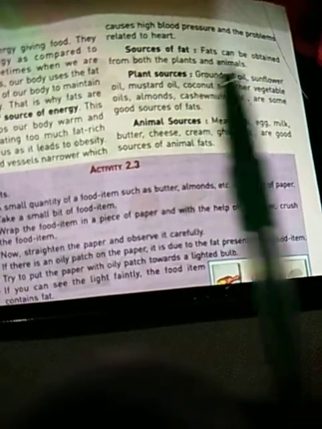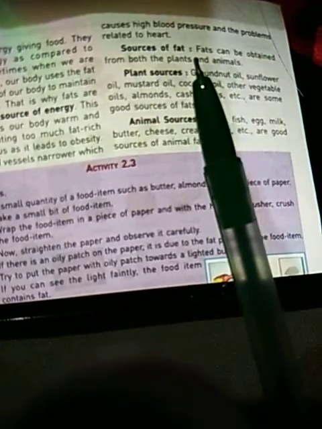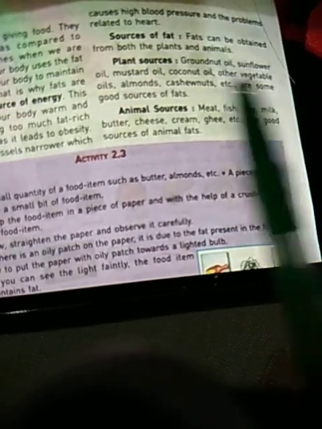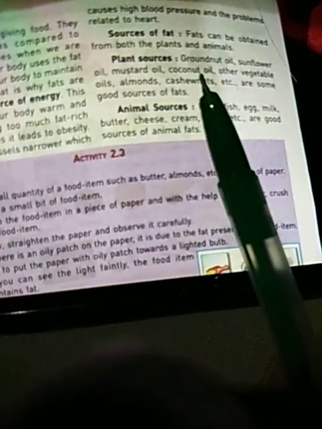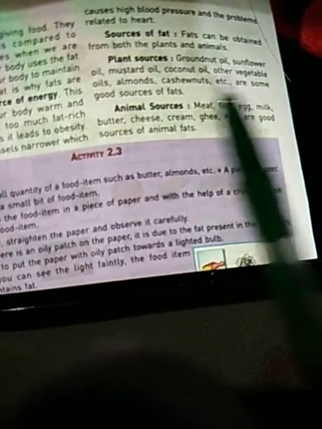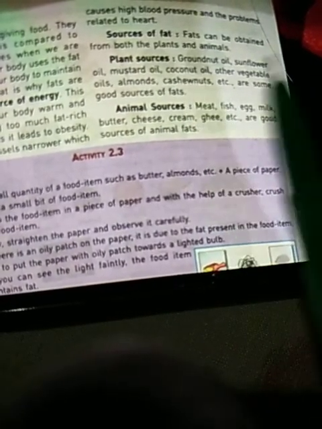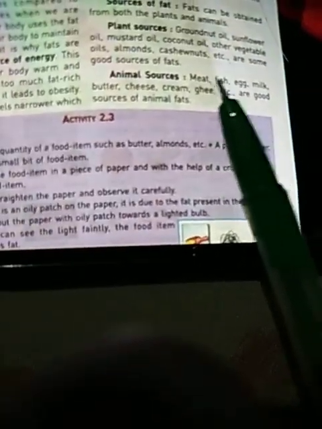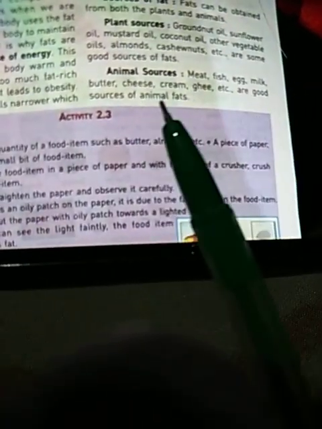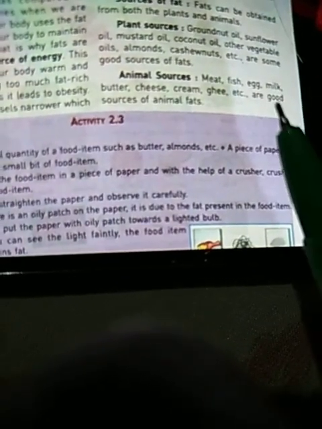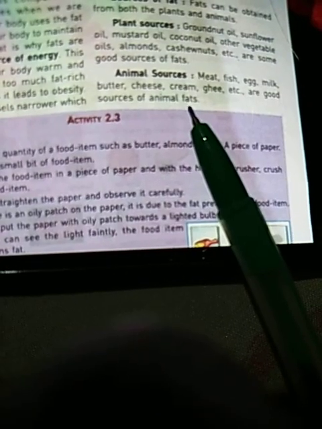Sources of fat. Fats can be obtained from both plants and animals. Plant sources: groundnut oil, sunflower oil, mustard oil, coconut oil, other vegetable oils, almond and cashew are some good sources. These food items are very rich in fats. Animal sources: meat, fish, egg, milk, butter, cheese, cream, ghee. These are all rich sources of animal fats.